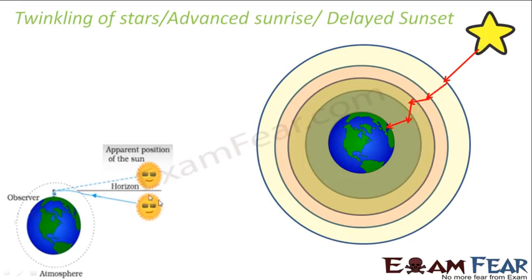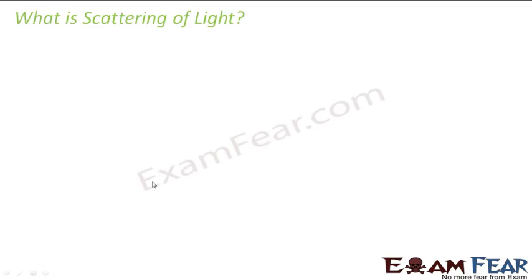So if you see, this is the actual position of the sun, but when the light reaches our eye, this is V, so the light actually bends. The light that reaches our eye, we feel that this is the apparent position of the sun, whereas this is the actual position. Therefore, even before the sun has its sunrise, we actually see the sun. So we see the sun is visible to us 2 minutes before actual sunrise. Similarly, the sun is visible to us 2 minutes even after the actual sunset. That also happens because of atmospheric refraction.